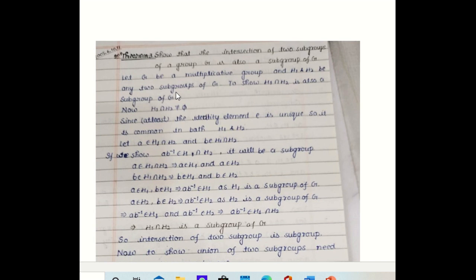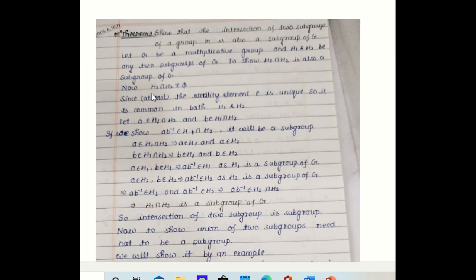So we will have to show it is a subgroup. So first of all, we know that H1 intersection H2 will not be empty, since both H1 and H2 will have the identity element, and in a group the identity element is a unique element. So the identity of G will be in H1 and will be in H2 also. So their intersection cannot be empty because at least the identity element will be common in both H1 and H2.